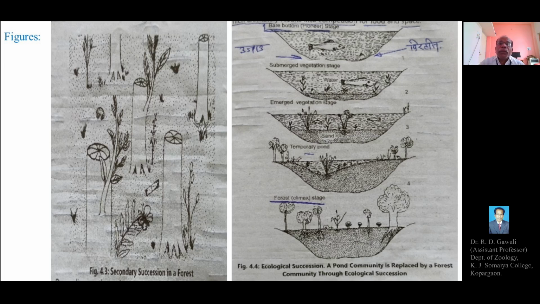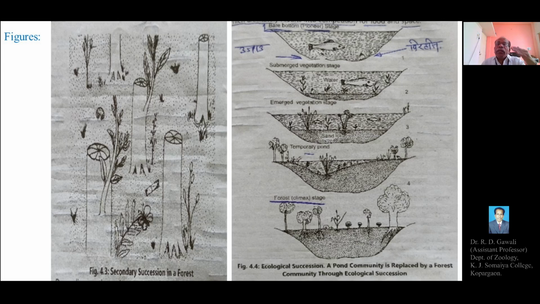Then after a certain period, these submerged plants get exposed to the surface. This happens due to the filling up of the deeper pond by silt, mud or soil material, and this will become a shallow pond.